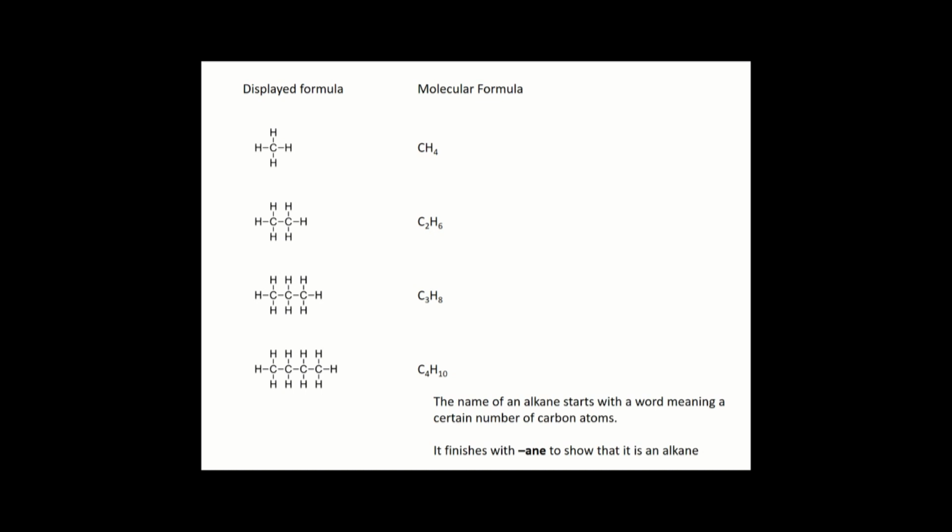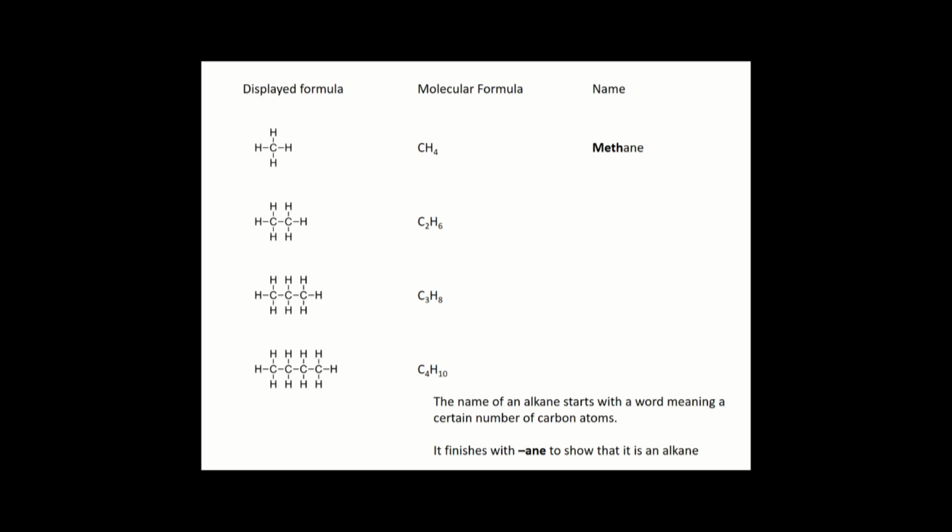One last thing, we need to be able to give names for these, and the names of these are important because actually there's a logical naming system that we use where the start of the name gives us the number of carbon atoms. Now I've already said that the first one was methane, and the meth there actually means it's made with 1 carbon atom. And the ane bit at the end is also important. We finish with ane to show that it's an alkane. So methane literally means a 1 carbon atom alkane.